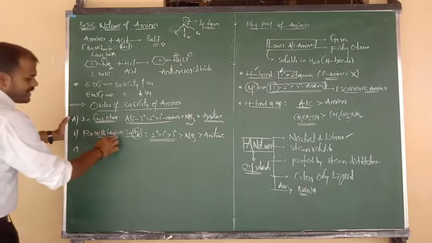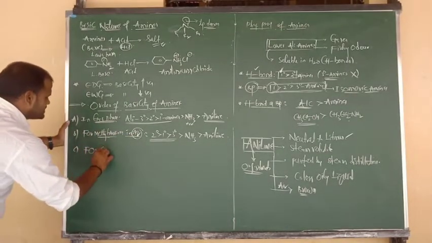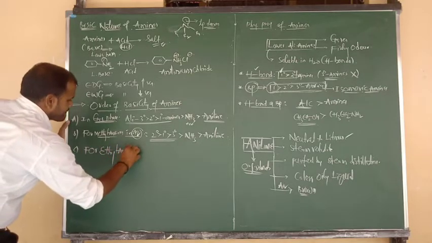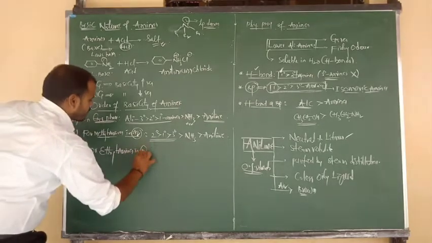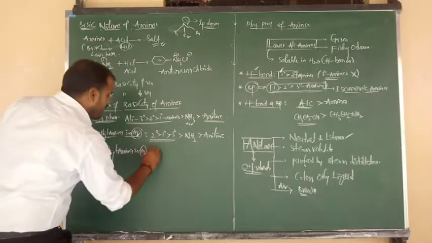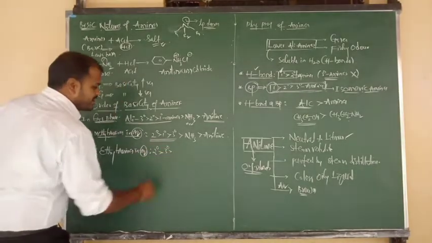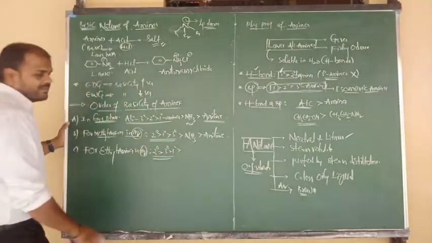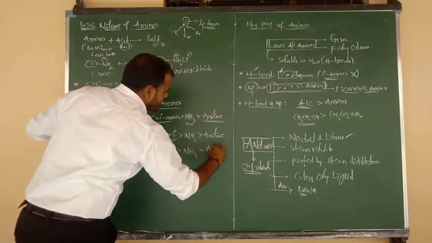Next, go for ethylamines, again in aqueous condition. Again the basicity rule: secondary is most basic, then tertiary ethylamine, then primary ethylamine. After completion of aliphatic amines, again ammonia, and then aromatic amine, aniline.